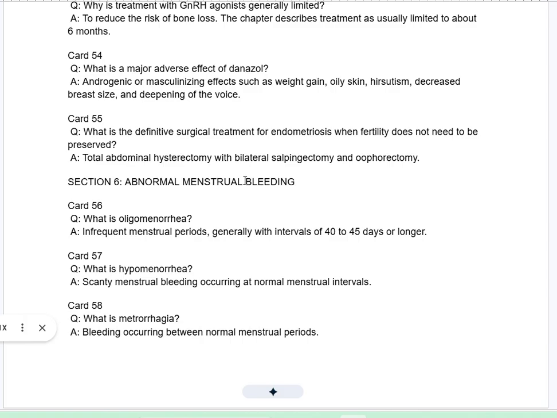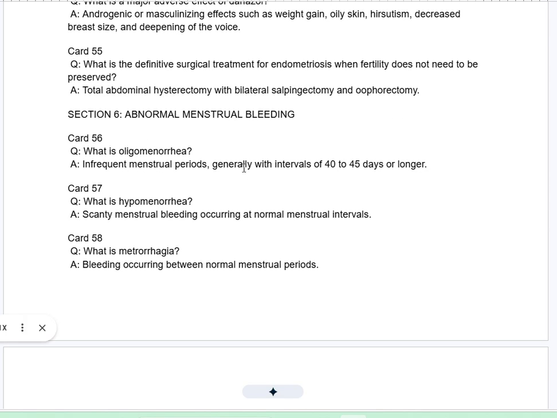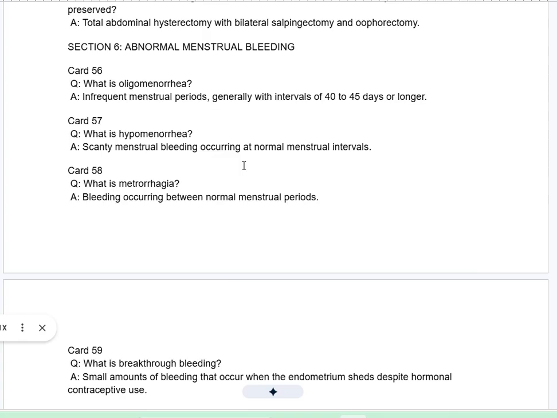Section 6. Abnormal menstrual bleeding. Card 56Q. What is oligomenorrhea? A. Infrequent menstrual periods, generally with intervals of 40 to 45 days or longer. Card 57Q. What is hypomenorrhea? A. Scanty menstrual bleeding occurring at normal menstrual intervals.